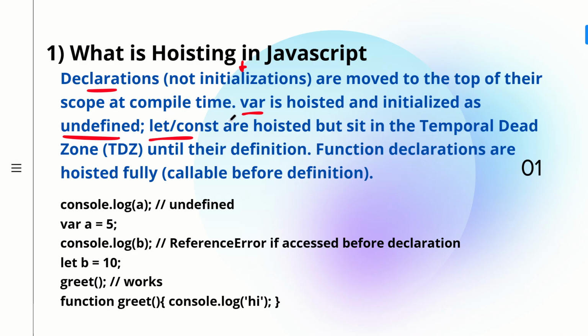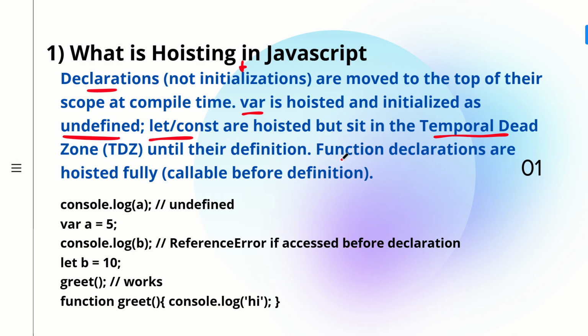Now coming to let and const, these are also keywords for declaring variables. If you make use of let and const, those variables are also hoisted, but they sit in the temporal dead zone until their definition. Whenever you try to access such a variable declared using let or const, you get a reference error like cannot access the variable before initialization. So let and const are hoisted, but they are in the temporal dead zone.